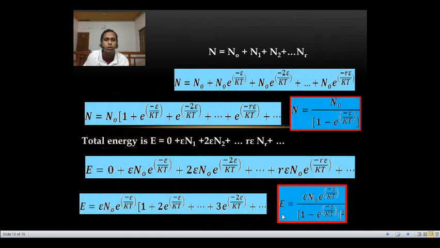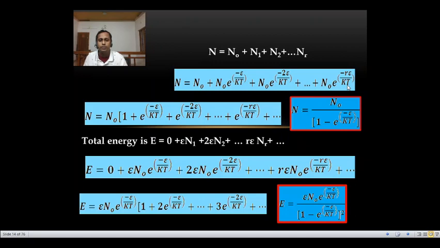Okay, so see, N is equal to n0 plus n1 plus n2 plus etc. up to nr. So we can write N is equal to n0 plus, instead of n1, we can write n0 e raised to minus epsilon by kt, plus again for n2, n0 e raised to minus 2 epsilon by kt plus etc. up to nr, again n0 e raised to minus r epsilon by kt.